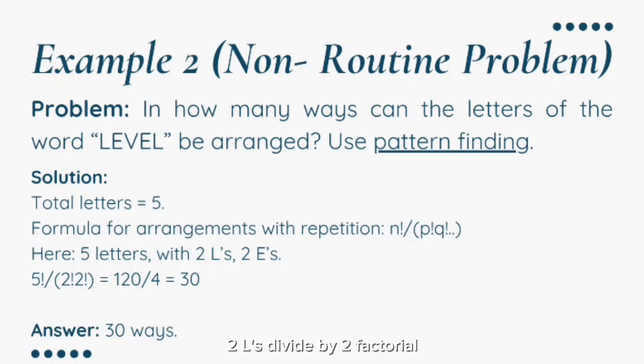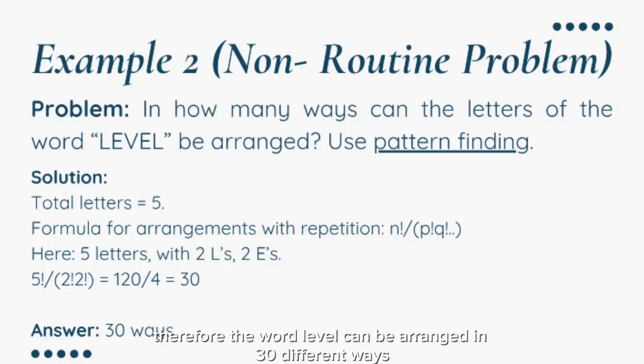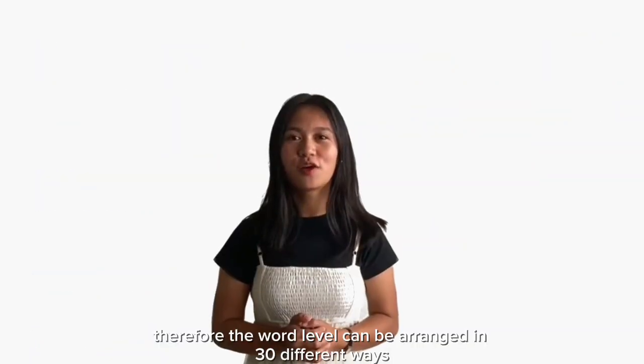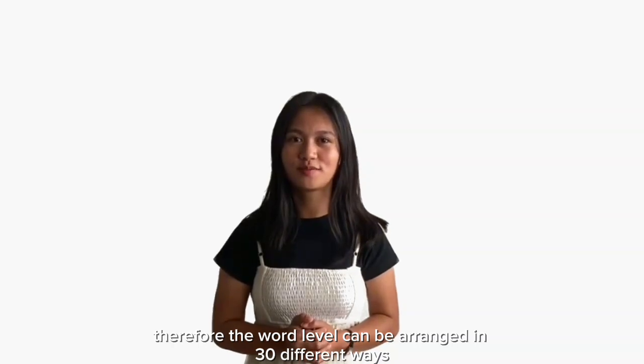2 L's, divide by 2 factorial. 2 E's, divide by 2 factorial. So, the total number of unique arrangements using the equation is 5 factorial over 2 factorial times 2 factorial, which is equal to 120 over 4, which is equal to 30. Therefore, the word LEVEL can be arranged in 30 different ways.